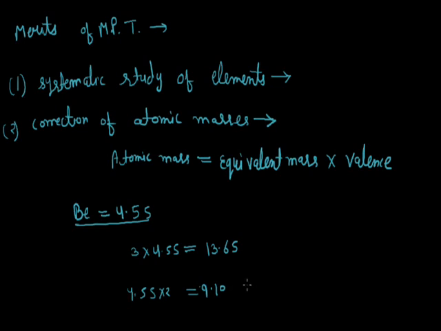So, Mendeleev corrected the atomic mass of beryllium, and the third is Mendeleev predicted the properties of those missing elements from the known properties of the other elements in the same group. For example, Mendeleev left a vacant place in the third group, after boron, aluminium.